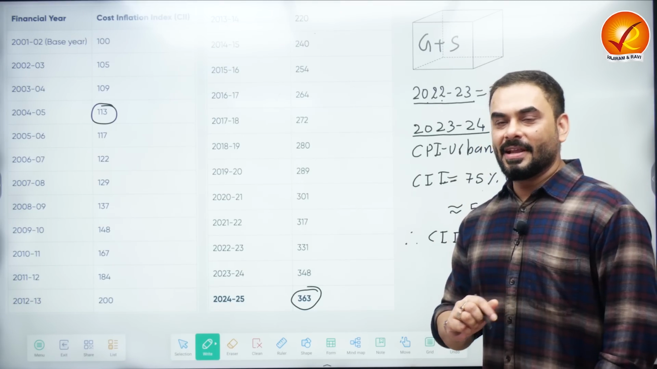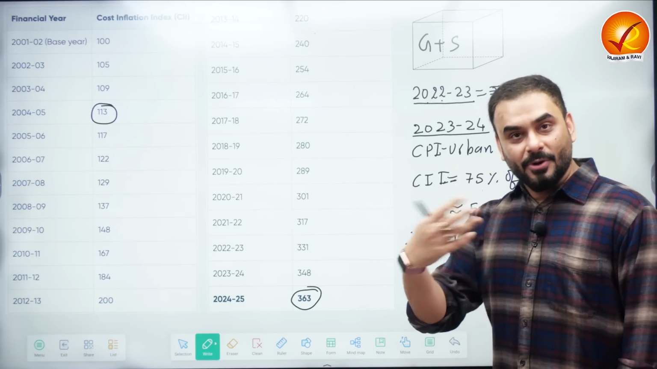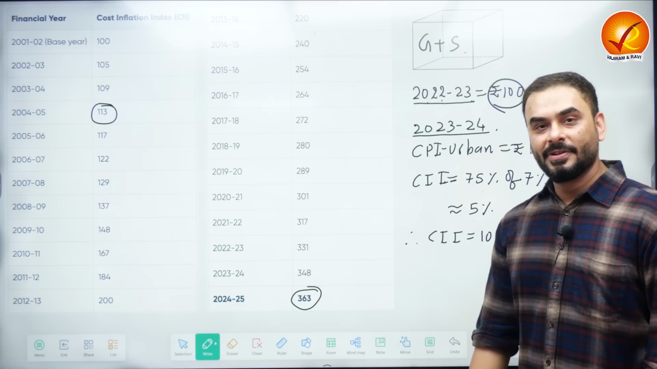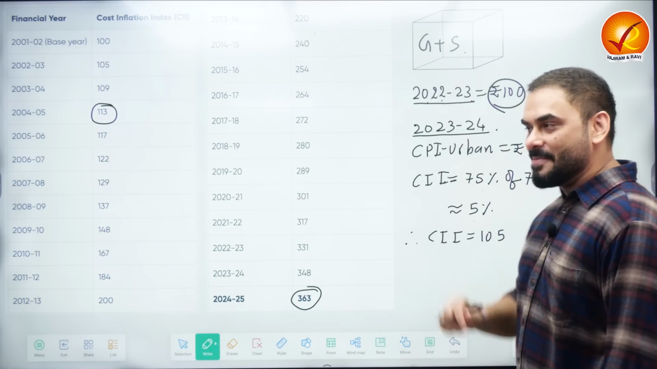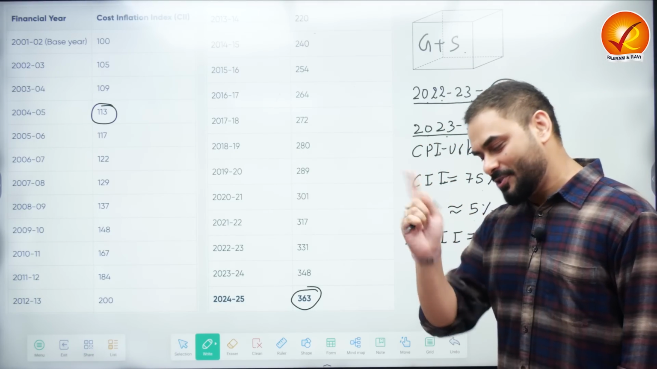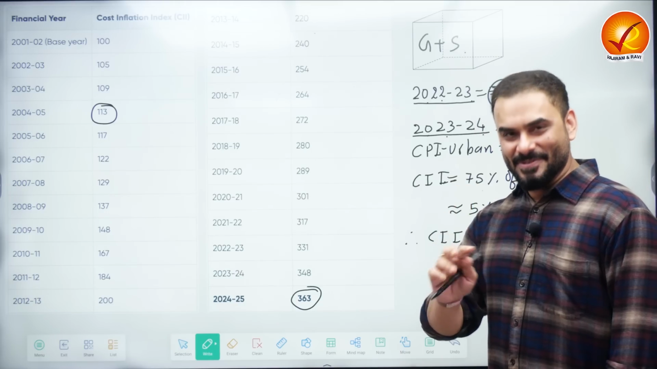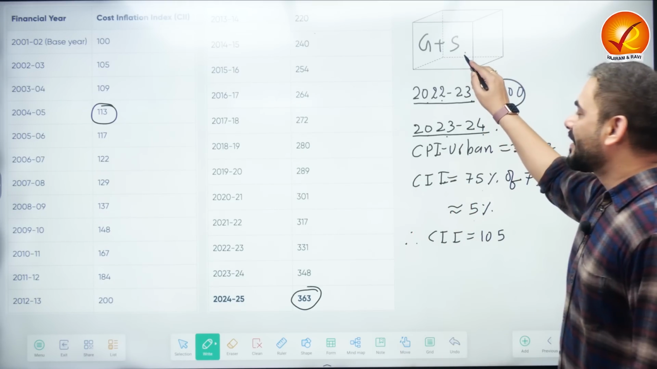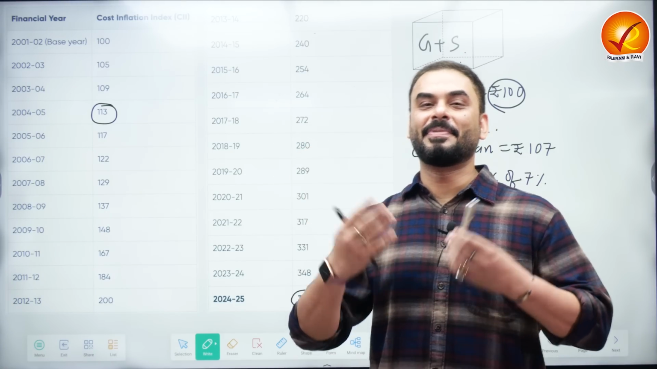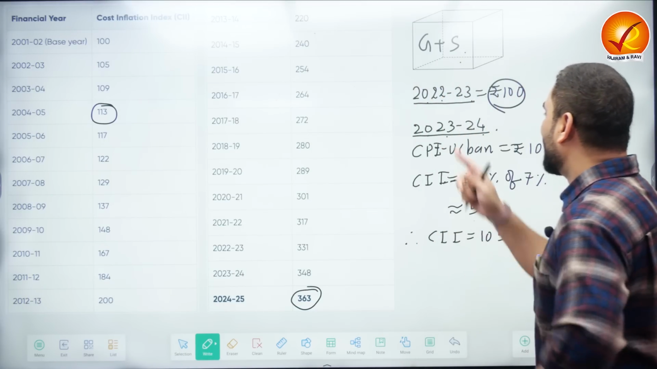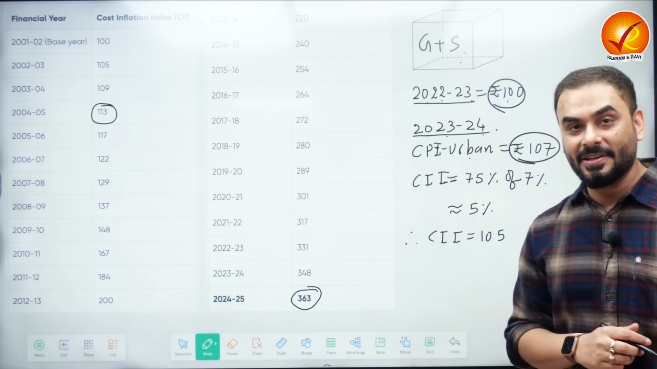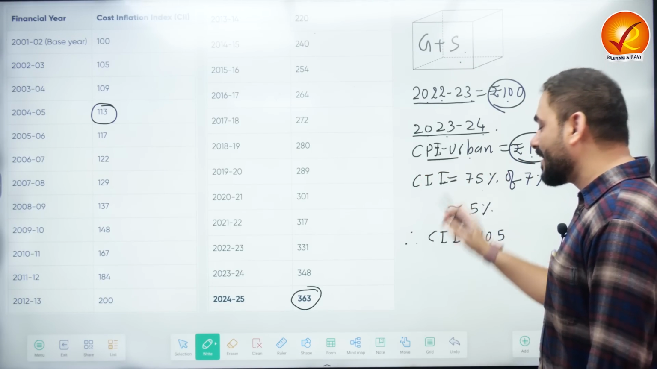Then I will ask you, what is the monetary value of this box? Because you are going to put the things that you use on a daily basis. Suppose the monetary value of this box is 100 rupees. Now take the same box next year, the year 2023-24, and check the price of this box. In general, you will see that things have become costly. For example, earlier the price of the pen was 10 rupees, and next year the price of the pen will become 11 rupees. So things become slightly costly. The same box whose price was 100 now becomes 107. This 107 is called CPI urban.